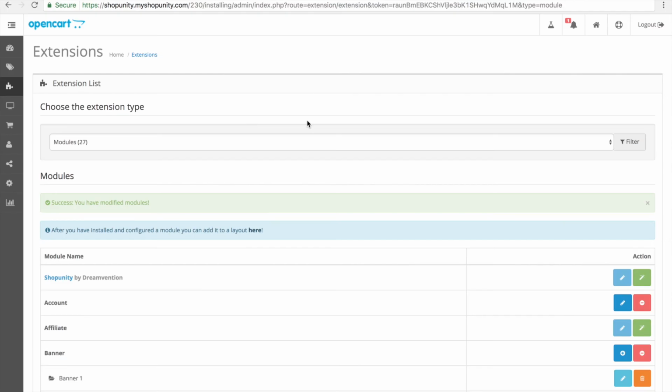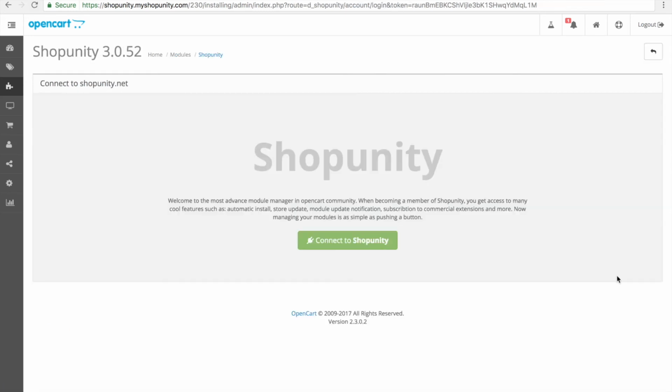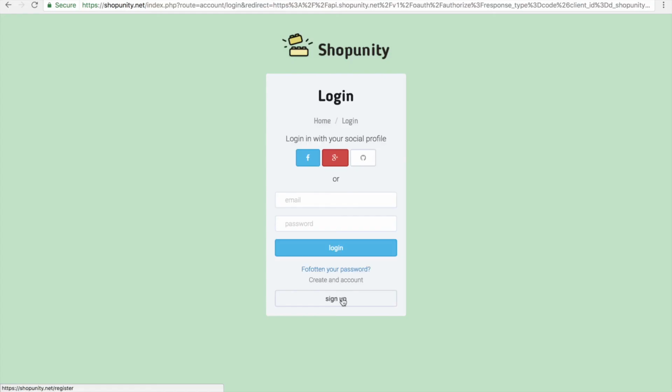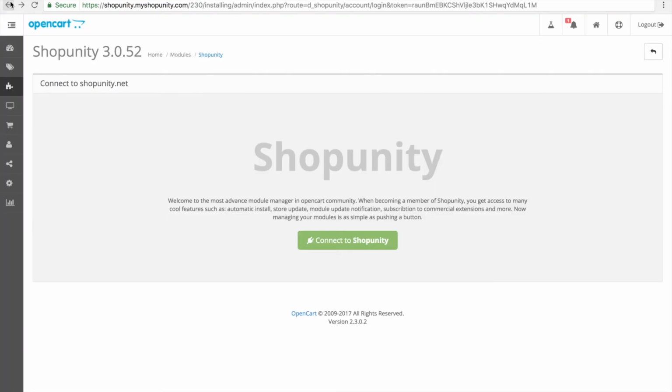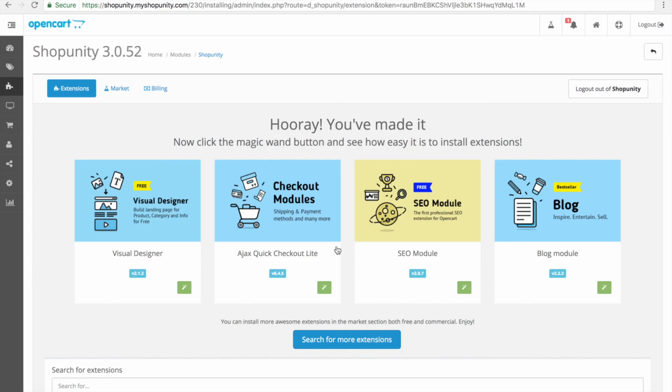When you have uploaded all your files, we go back to the extensions, modules, and we click Install. Then we go into Edit. Click Connect to Shopunity. If you do not have an account, just click Sign Up, and you can use your social networks or add your email. Click Sign Up. You can go back to your Shopunity and click Connect.